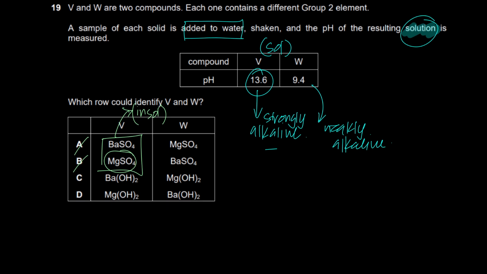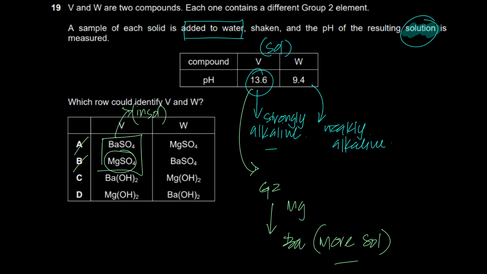Between C and D, which one is V? V is the more alkaline one. And we know, what happens to the solubility of hydroxide down group 2? Does it become more soluble or less soluble? It becomes more soluble. Which should be V? Should it be barium or should it be magnesium? V is more soluble. That's why it's more alkaline. V is more alkaline because it is more soluble, or vice versa.